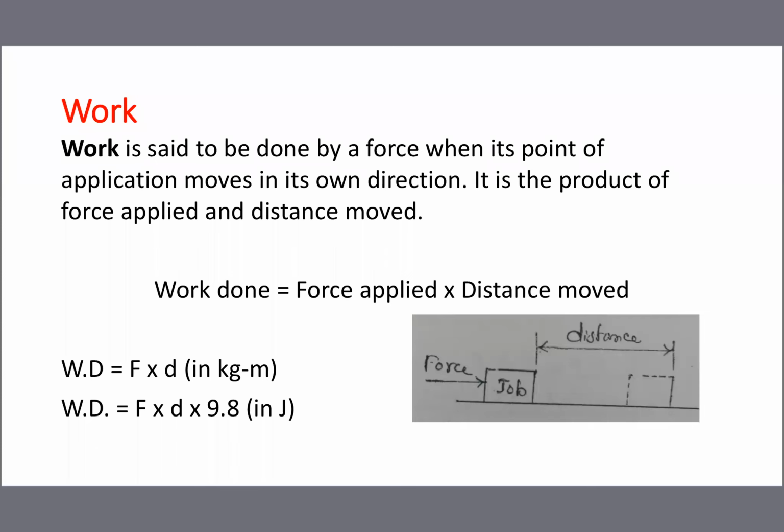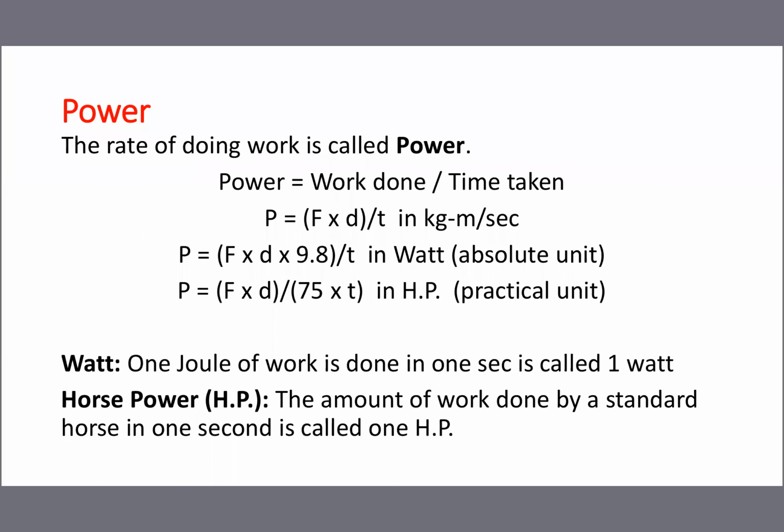For moving the job from one place to another, a little amount of time is taken. When the time is also taken into account, it is called power. At a particular time, some work is done means it is called power. Work done divided by time taken. The time we are taking into account here.